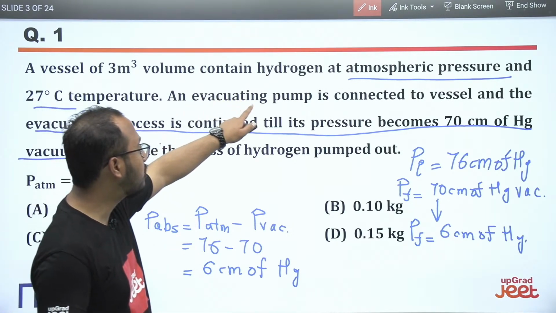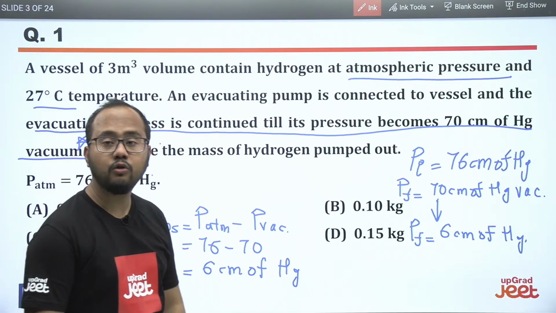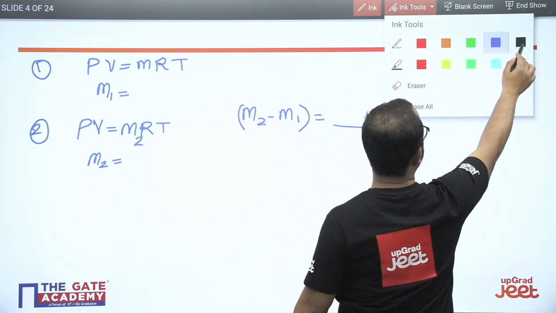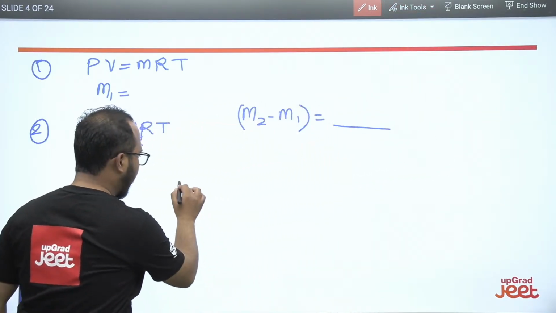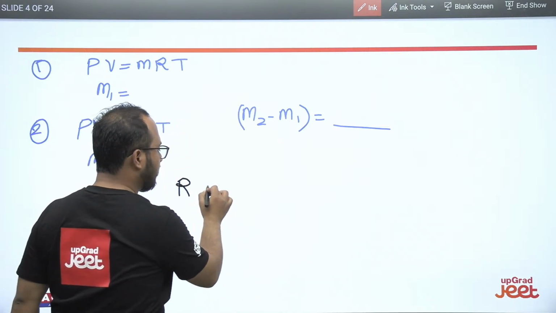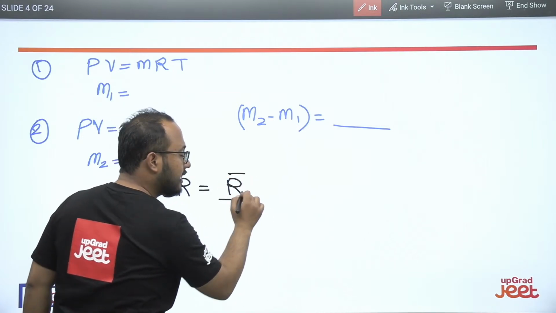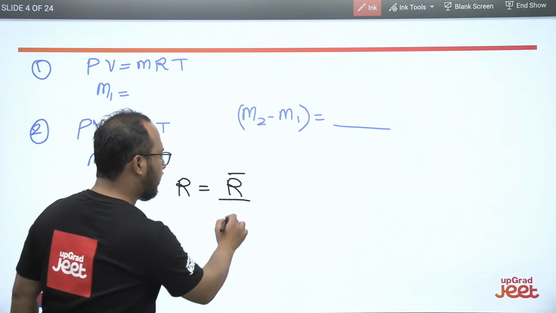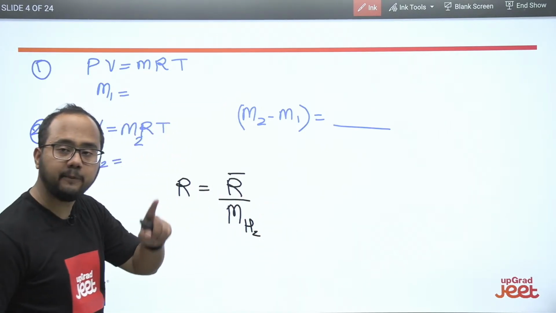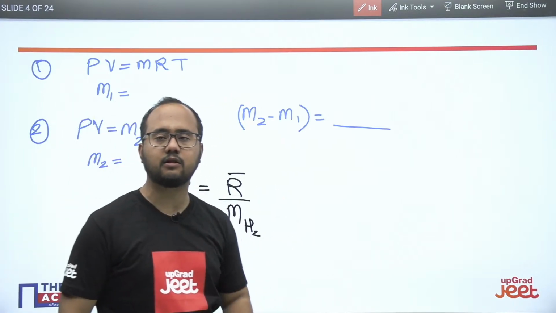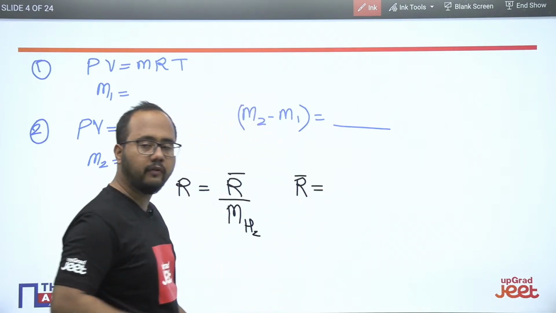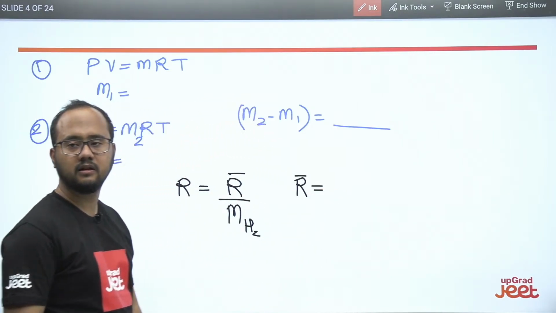See, they have mentioned hydrogen gas. No, they are okay, Gautam, you are making a basic silly mistake. Why? Because R is the characteristic gas constant, or specifically the gas constant. It is R bar, the universal gas constant divided by the molecular weight of the gas. Remember, 8.314 is the value of the universal gas constant. You have taken the wrong value of R, that's why you are getting the wrong answer.